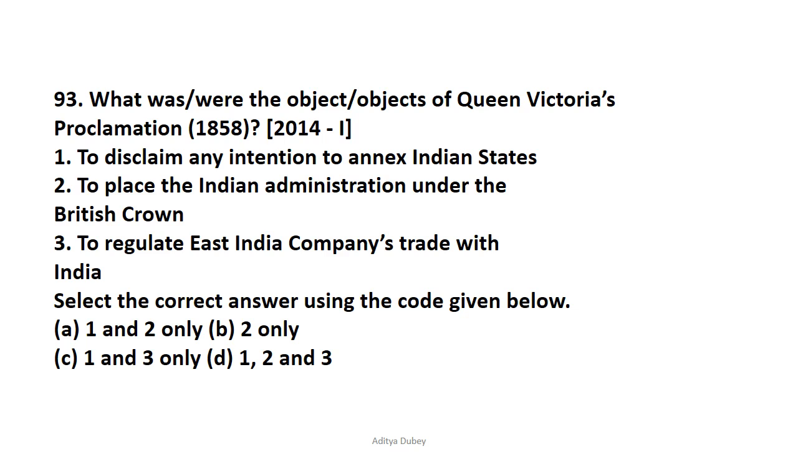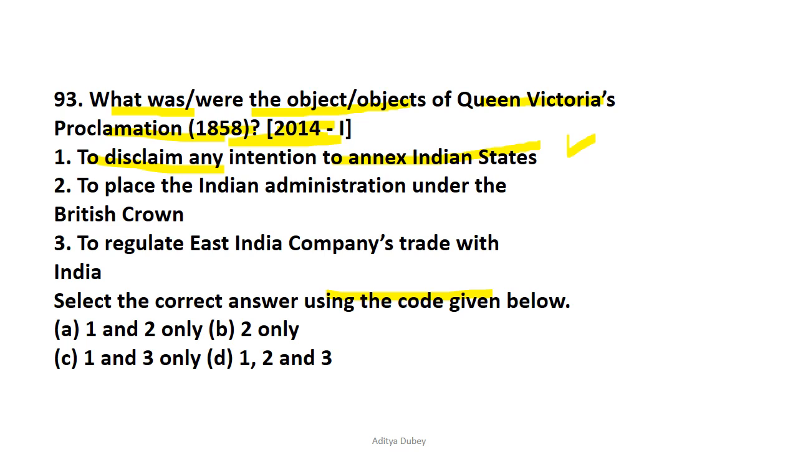Question number 93 is, what were the objects of Queen Victoria's Proclamation of 1858? This question had been asked in 2014 UPSC Prelim. We need to check the correct answer using the code given below. To disclaim any intention to annex Indian states, that is correct. After the first war of independence, that happened in 1857, the Sepoy Mutiny was the result that the Crown took control of India, and they disclaimed any intention to annex the Indian states, and they abolished the policy, that is the doctrine of lapse, was abolished.